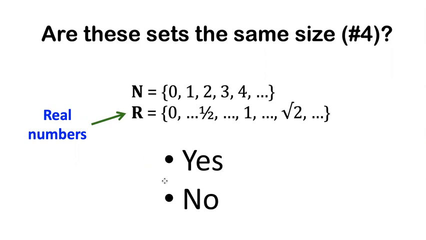Well, the amazing thing is, it turns out that there are a lot of irrational numbers, not just the ones that we give special names to or talk about all the time, like pi or the square root of 2. And in fact, the answer is no. The real numbers are not the same size as the natural numbers. This is a staggering fact. This shook the math world to its core, because what this means is that there's more than one size infinity. There's more than one infinite number.